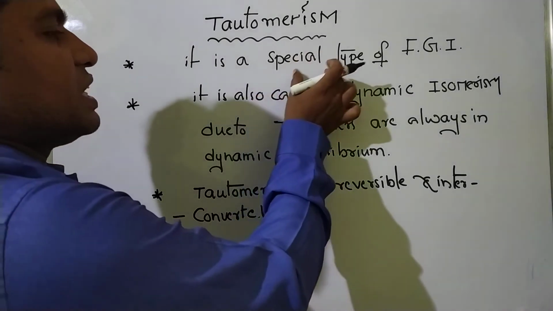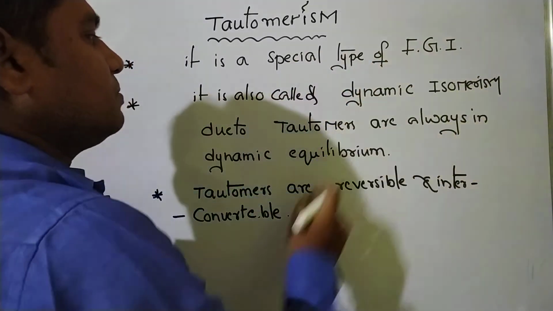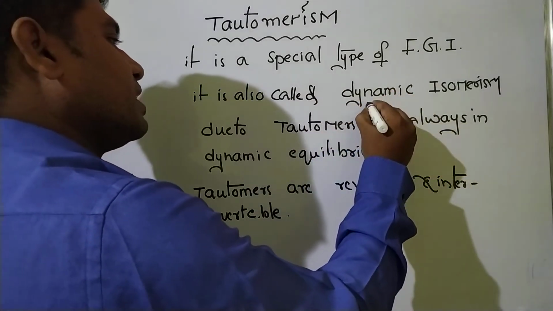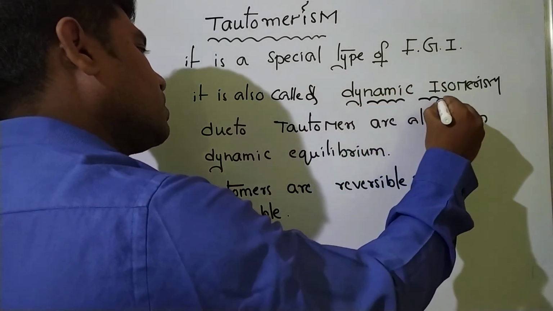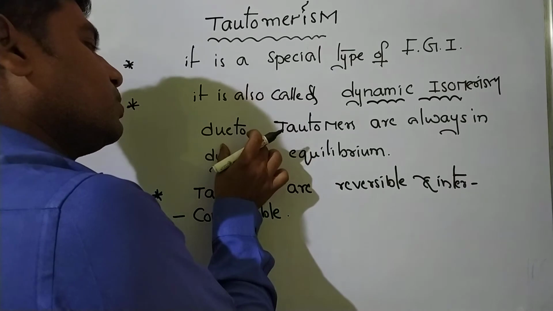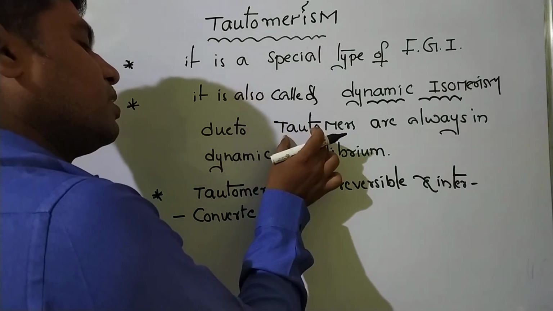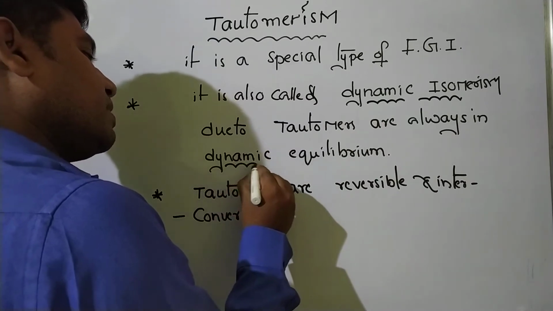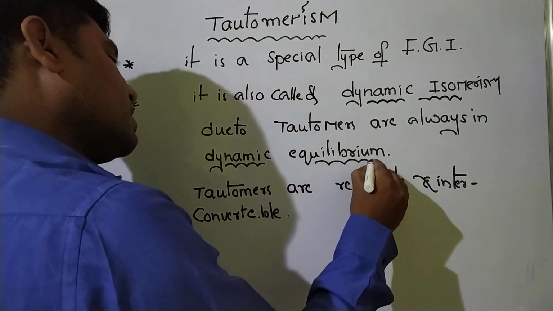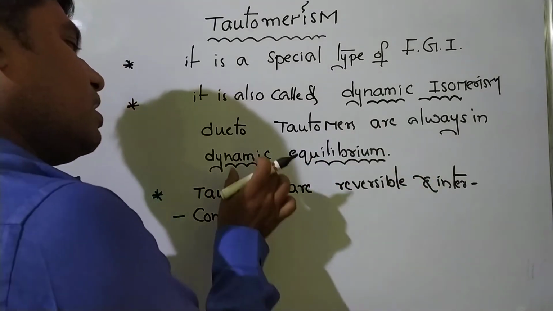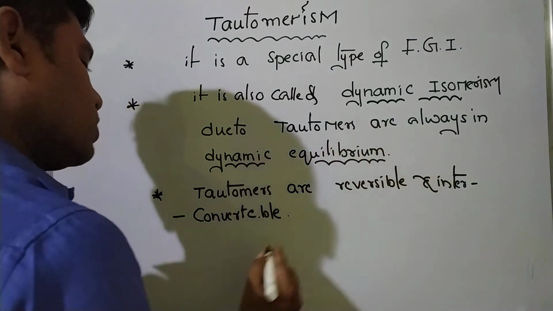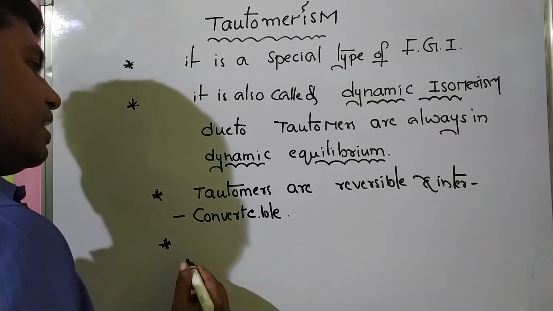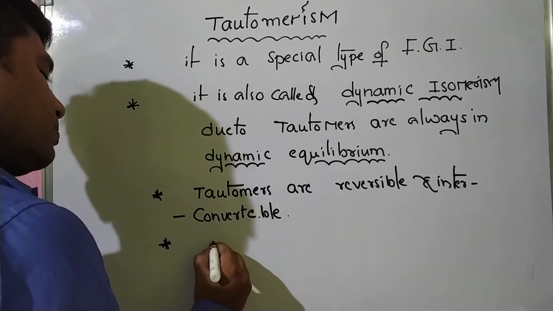So it is a special type of functional group isomerism. So it is also called dynamic isomerism. Why? Because the two tautomers are always existing in a dynamic chemical equilibrium, not physical equilibrium, dynamic chemical equilibrium. So that point is also very important for JEE and NEET.